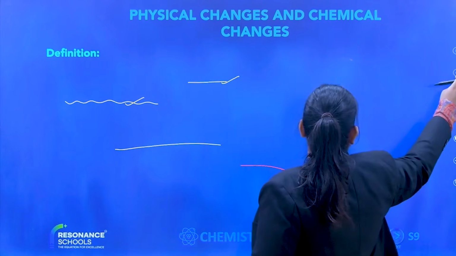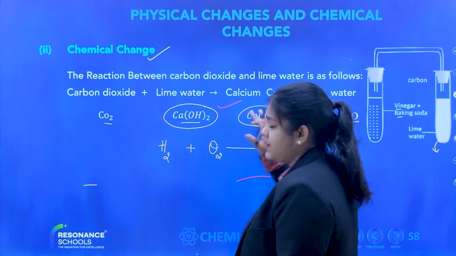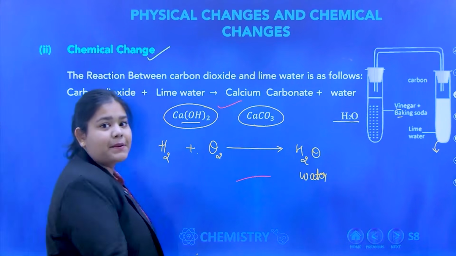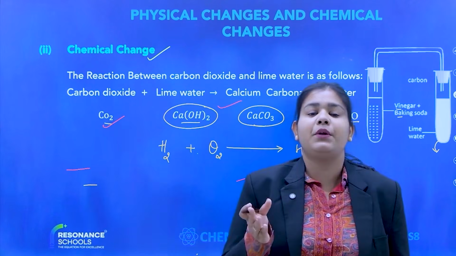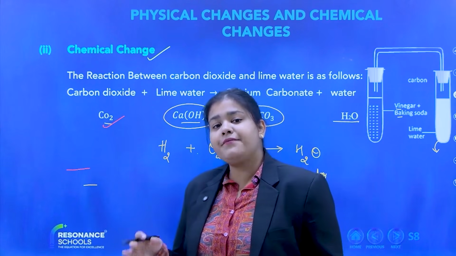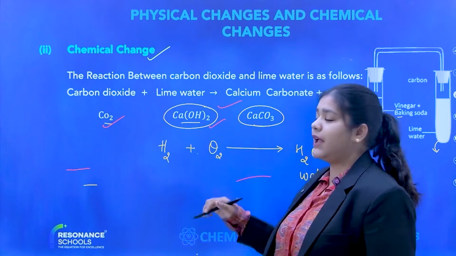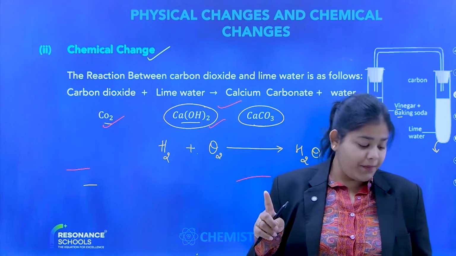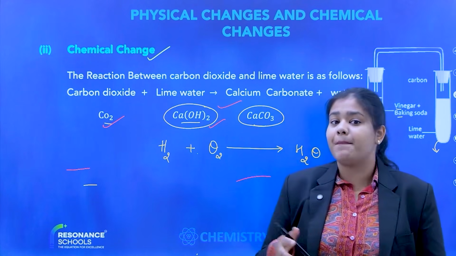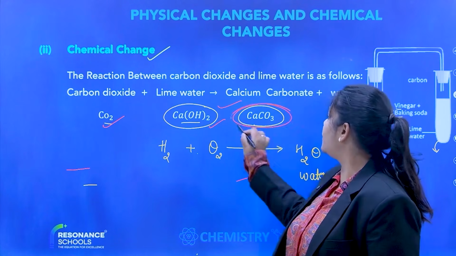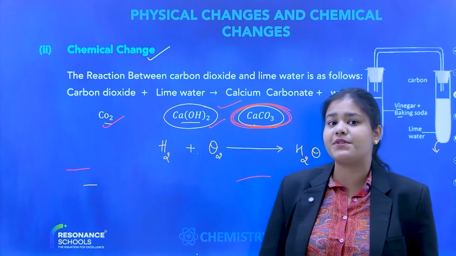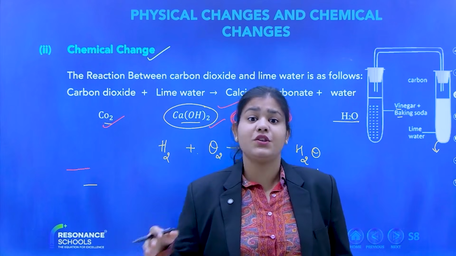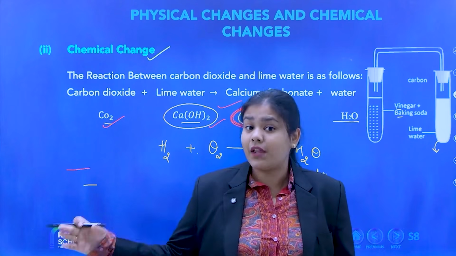Like in our example, what was the carbon dioxide initially? CO2, which is made up of 1 carbon and 2 oxygen. And when it met lime water, what is lime water? 1 calcium and 2 OH. When they combine together, they give you an entirely new product with a new composition. What is that composition? CaCO3. So the entire composition is changed, where 1 is calcium, 1 is carbon and 3 oxygen.